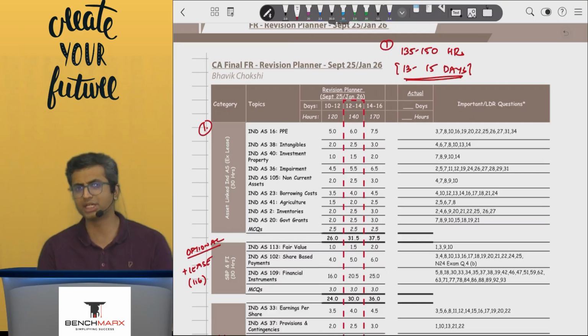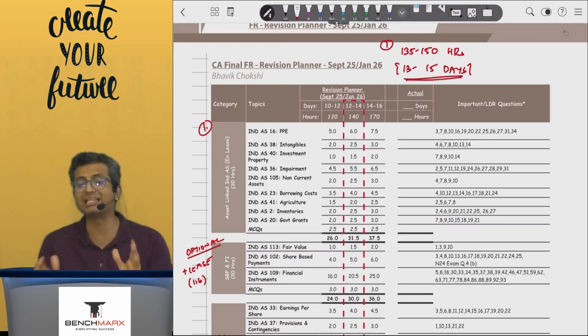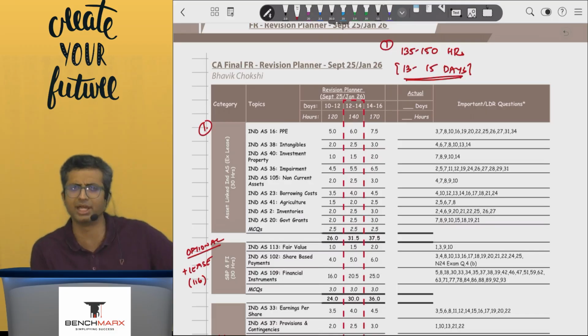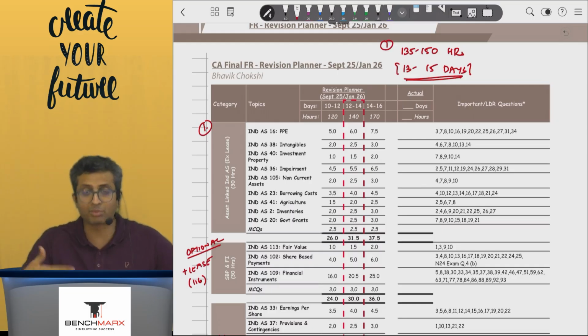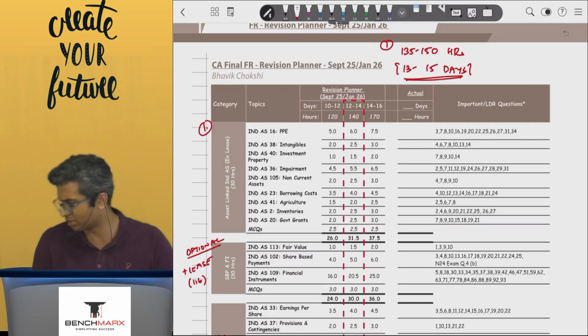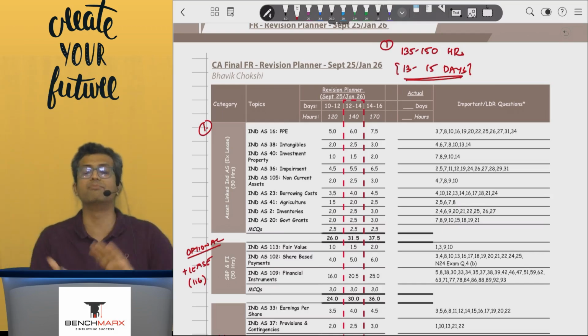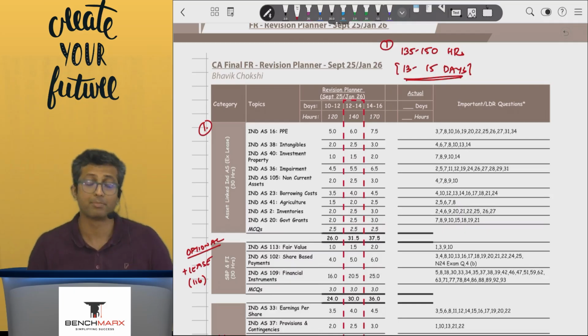In terms of the sequence, well, you can go in any sequence you like, but preferably I would try to balance this out between doing some indices so that you get that momentum. Every index will get done in a day, you are doing 2, 3 indices, that will give you the momentum. And then going into the bigger chapters like financial instruments, business combination, consolidation, revenue and leases, so that you are able to balance this off pretty well.